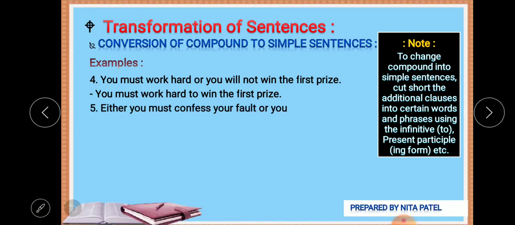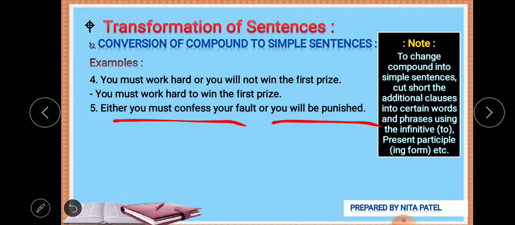Next example. Either you must confess your fault or you will be punished. Now either-or, correlative conjunctions, are used to frame compound sentences. Either you must confess your fault or you will be punished.